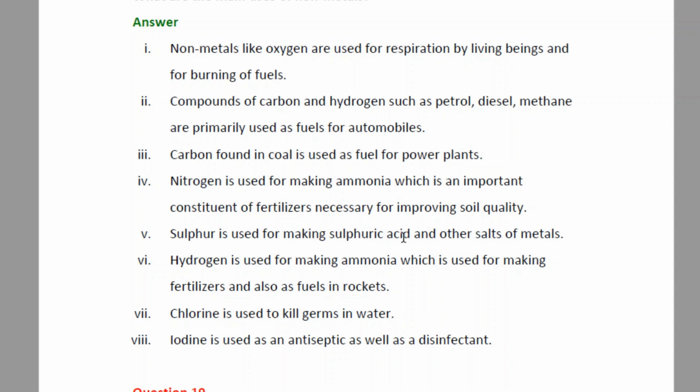Sulfur is used for making sulfuric acid and other salts of metals. Hydrogen is used for making ammonia, which is used for making fertilizers. Also, hydrogen is used as a fuel in rockets as it has more heating value. Chlorine is used to kill germs in water. We have seen the domestic water filters in which we have the chlorine kit installed to kill germs present in water. Iodine is used as antiseptic as well as disinfectant.